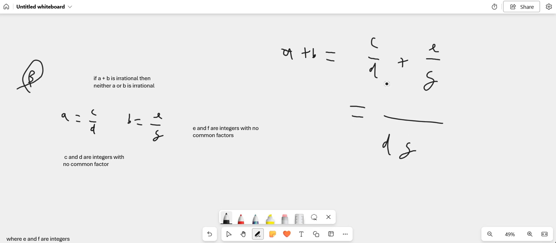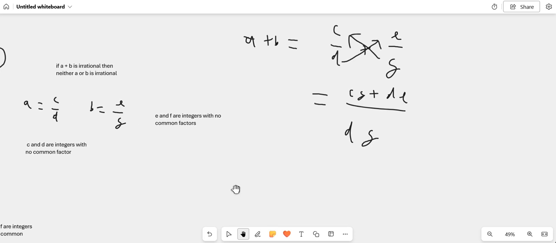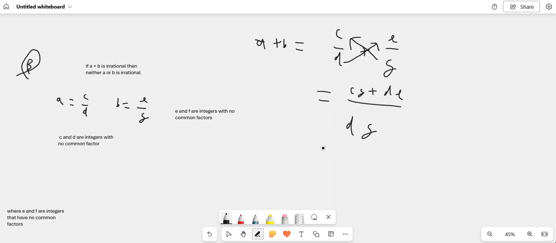Times the bottoms together, you get DF, and then times F up there, you get CF plus DE, and then you cross multiply. So D times E, F times C, and you put a plus, and whatever sign is here in the middle. It's the same if you're subtracting. Alright, calm. And that's what you get.